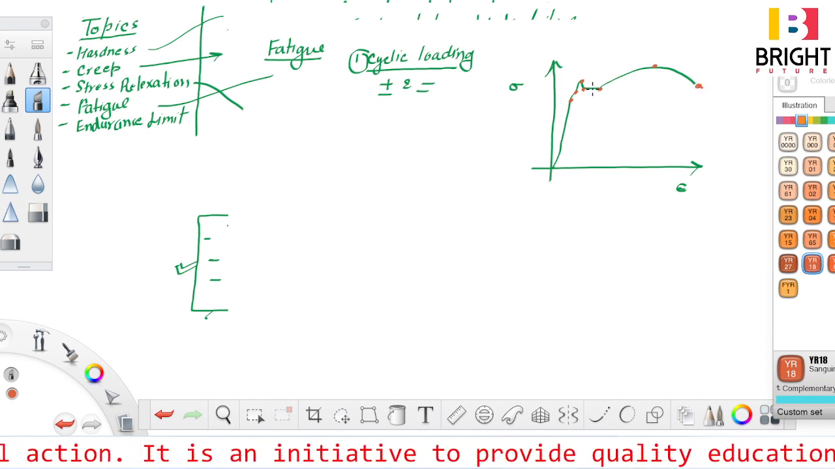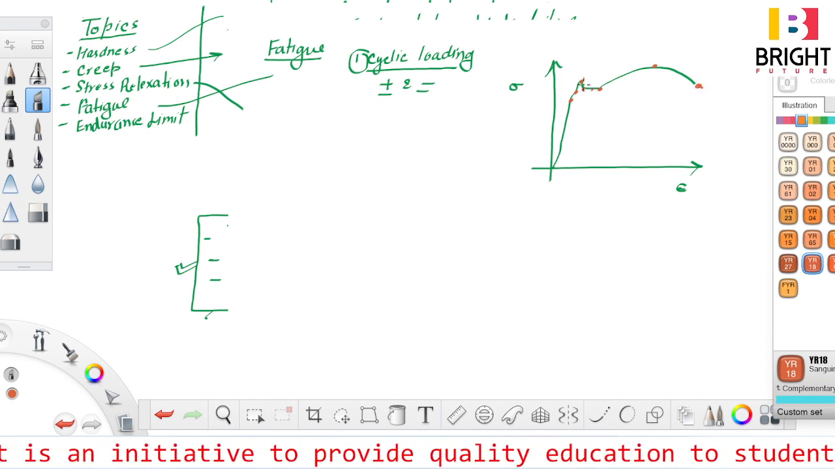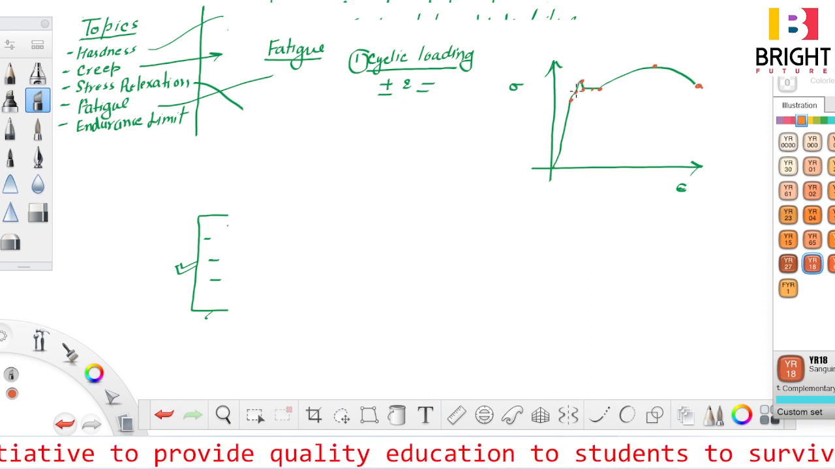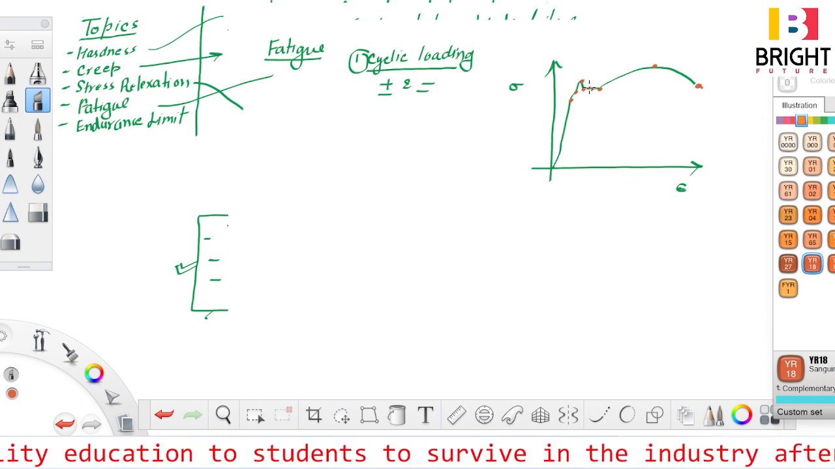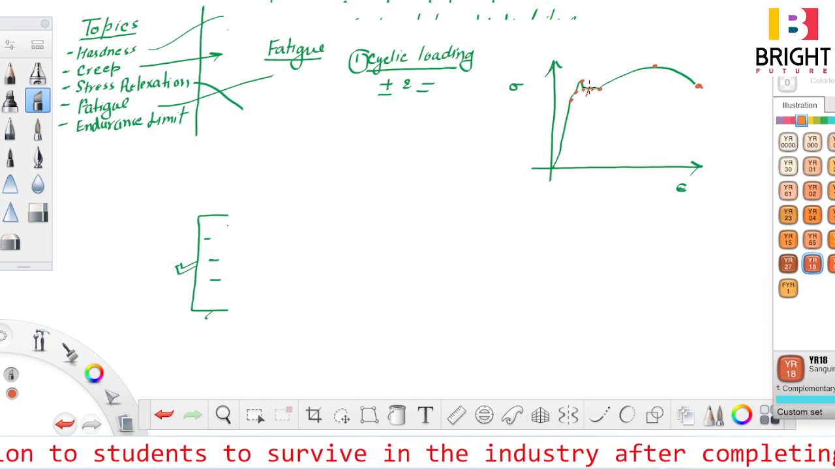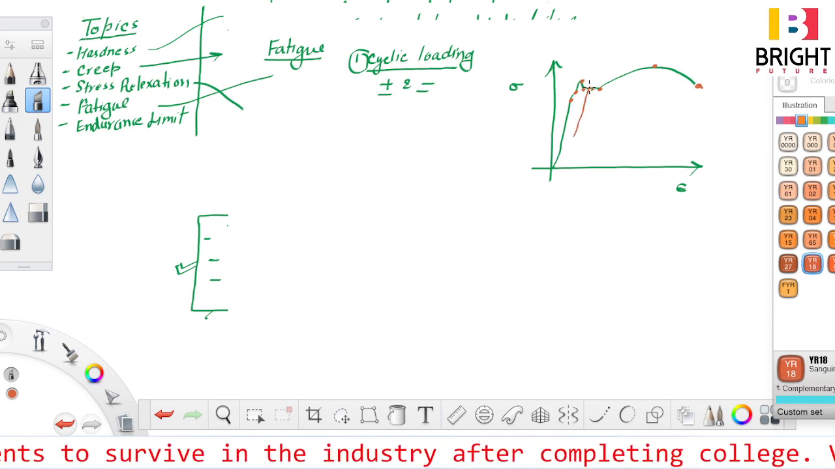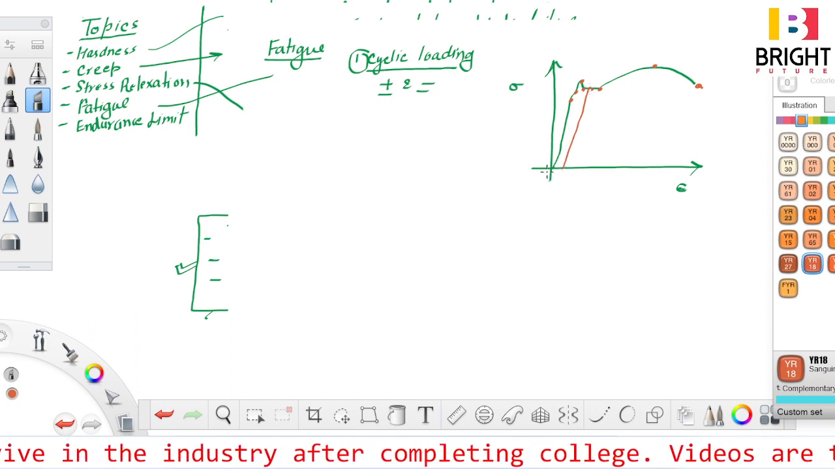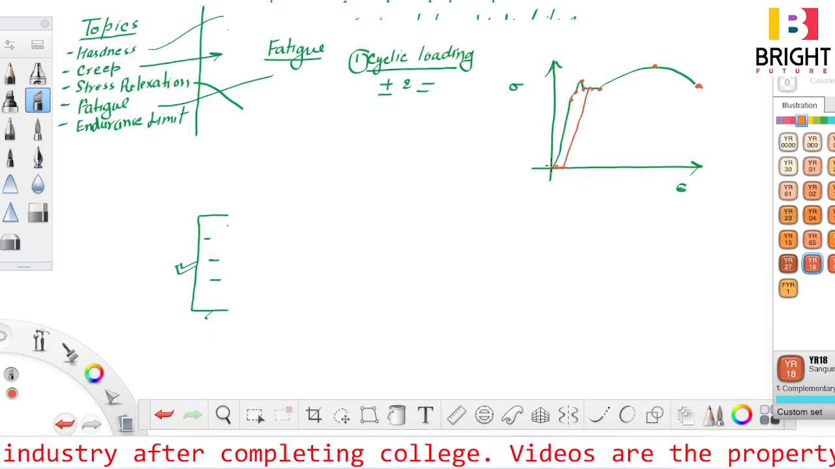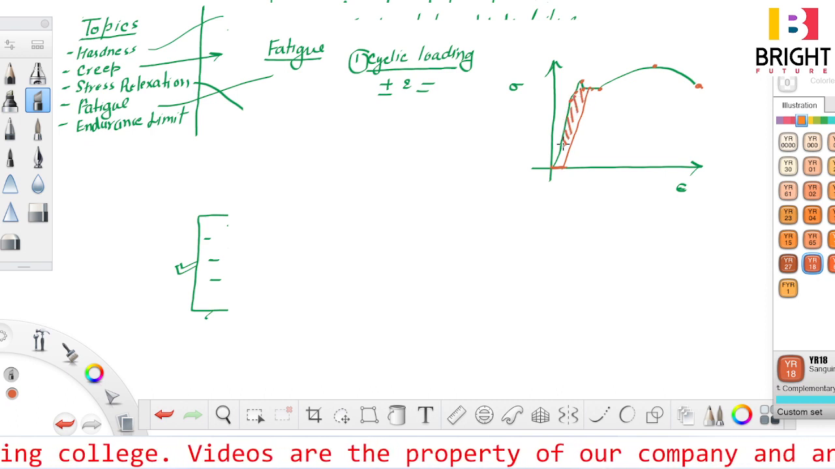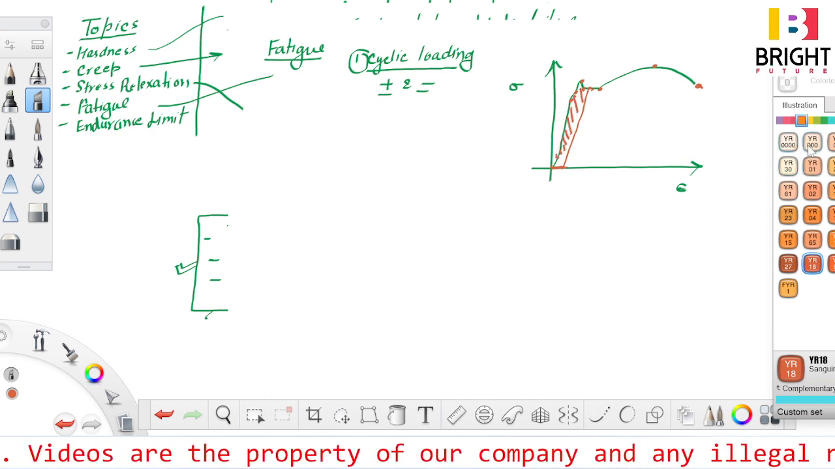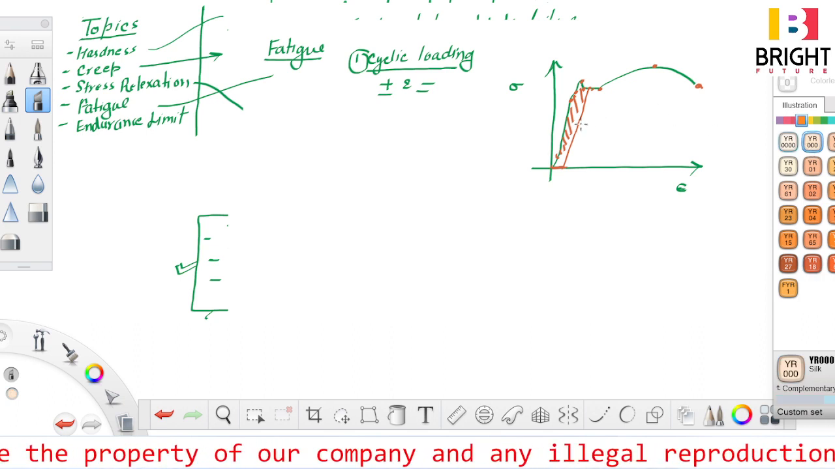I loaded up to this point, after the elastic limit. This is the elastic limit. I loaded up to this point. Now if I release the load, it will come back like this, right? So this much strain energy will be stored in the material. This is the area. Now if I again reload it,